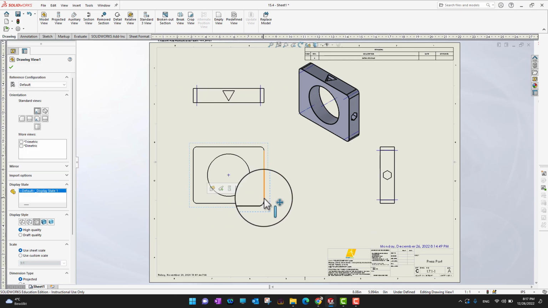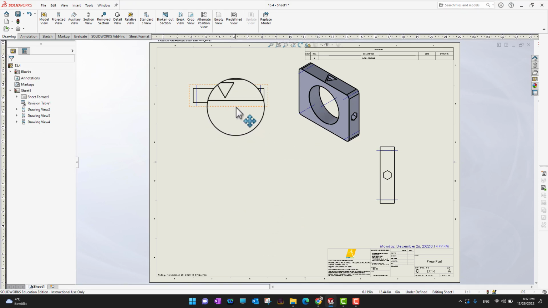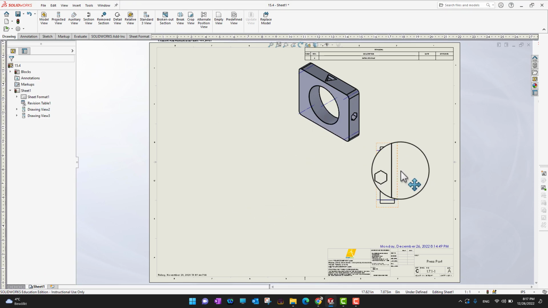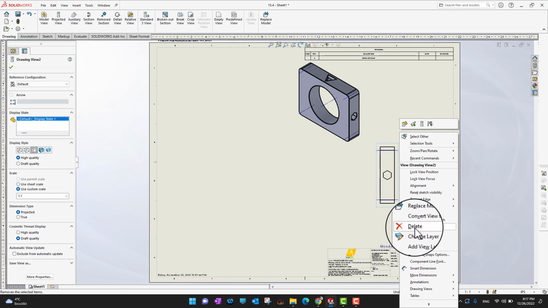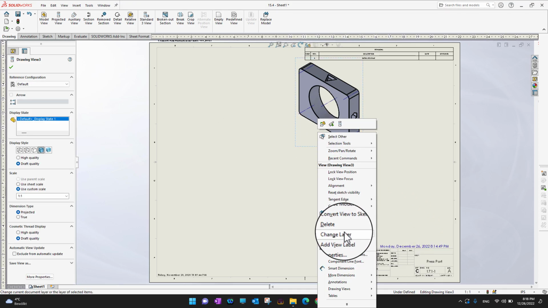And now I'm going to delete this, and then we are going to see how we can use the second way to bring model views into the SolidWorks drawing. I'm going to delete. Let's actually start from the start. So let's delete this one as well.